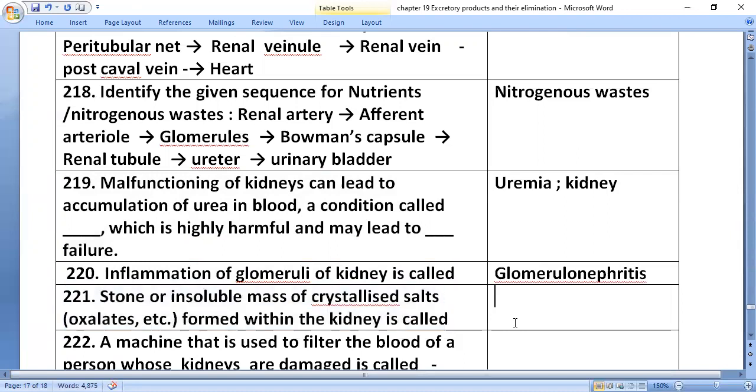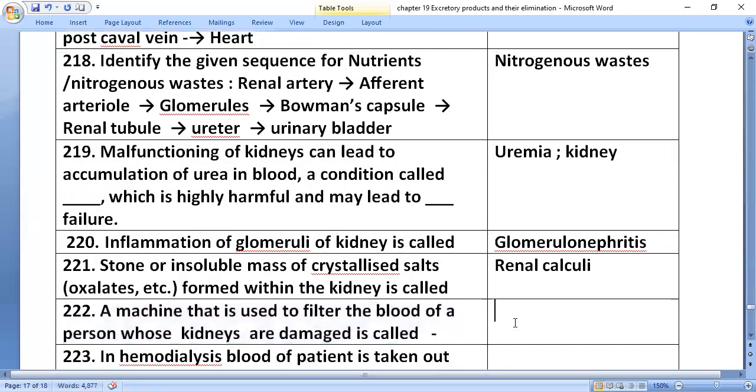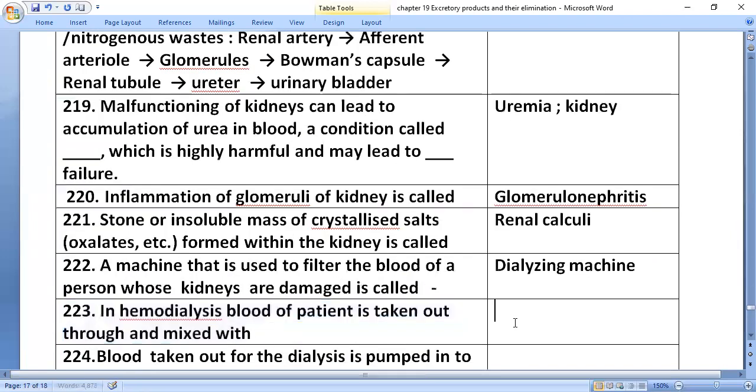A stone or insoluble mass of crystallized salts, oxalates, formed within the kidney is called renal calculi. A machine used to filter the blood of a person whose kidneys are damaged is called a dialyzing machine.